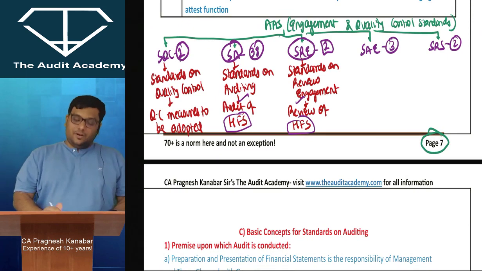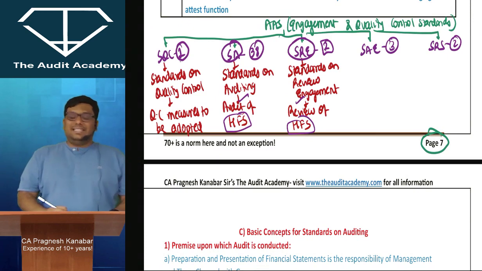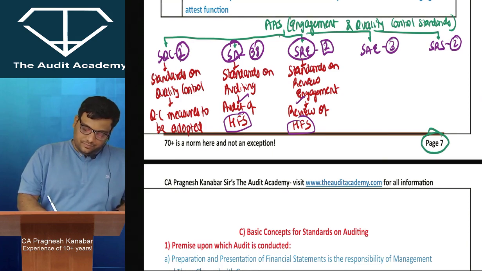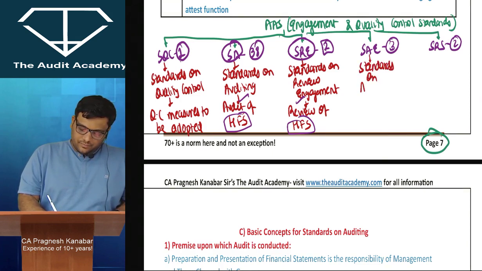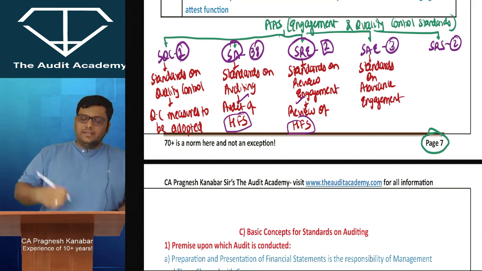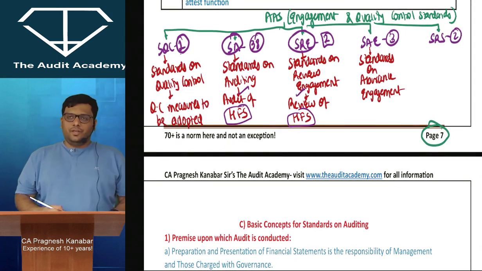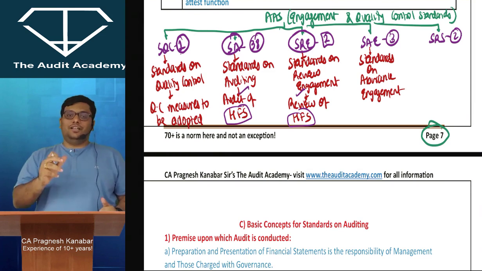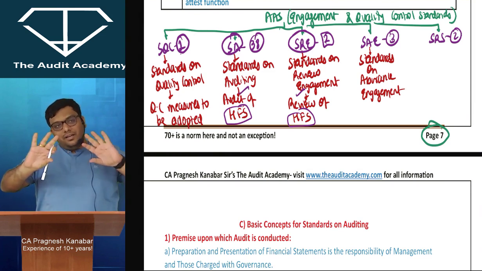Okay. Now, next is SAE, Standards on Assurance Engagement. There are 3 standards in this, and unfortunately all 3 are dealing with something different.